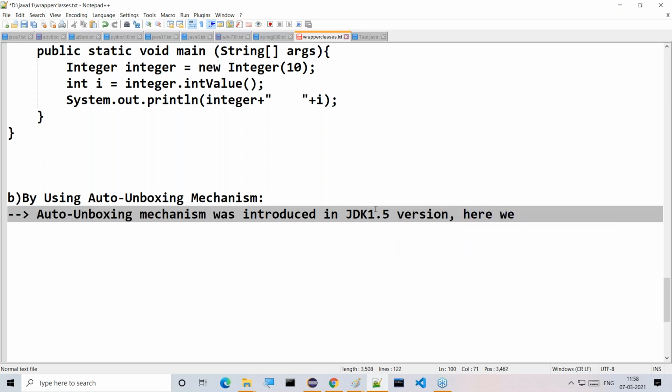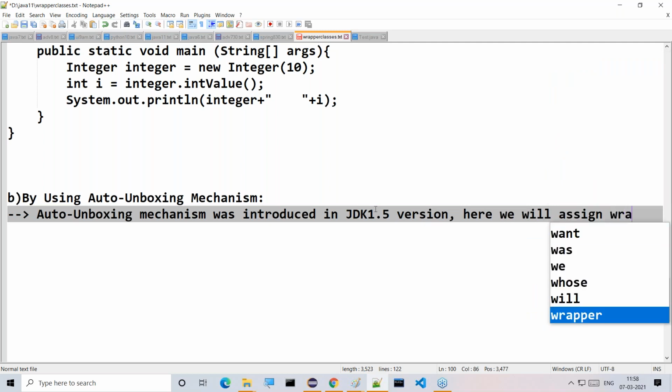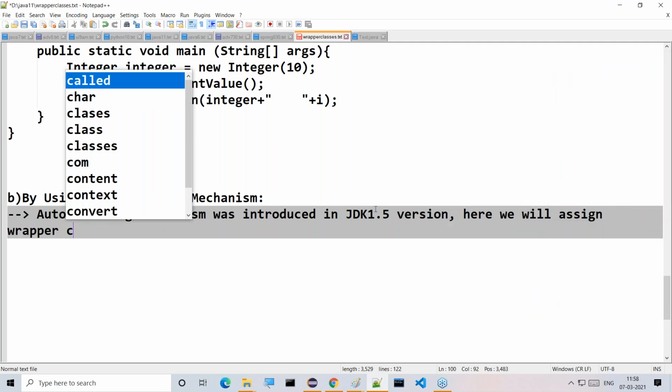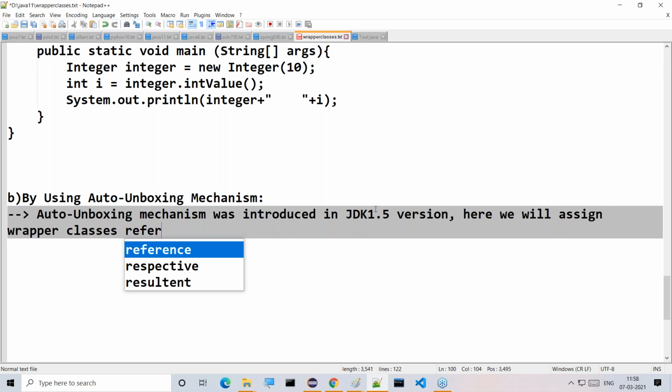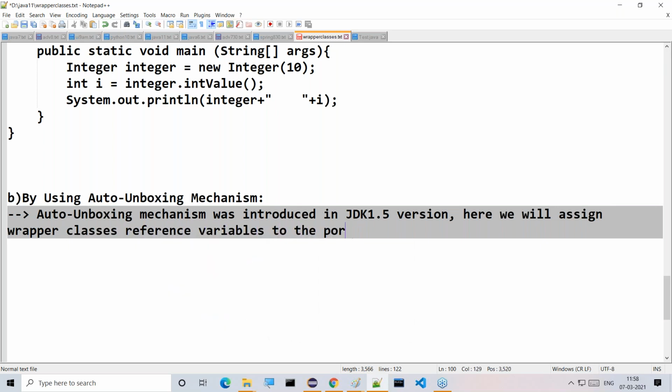Here we will assign wrapper class reference variables to the primitive data types or primitive variables.